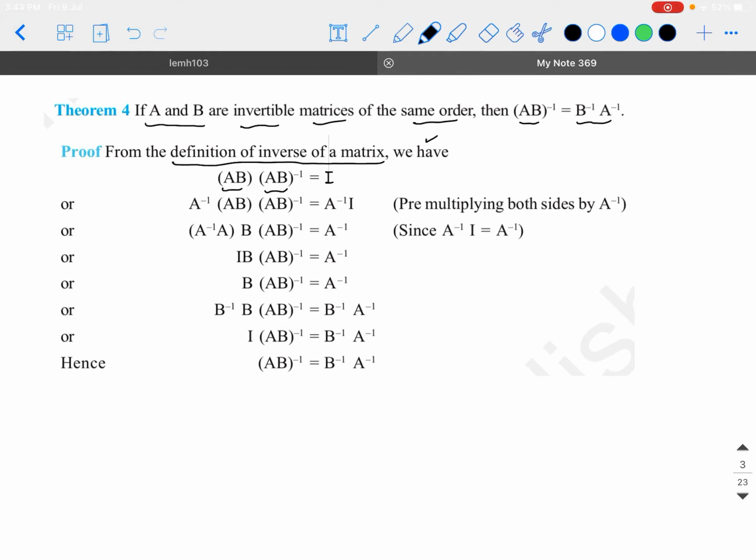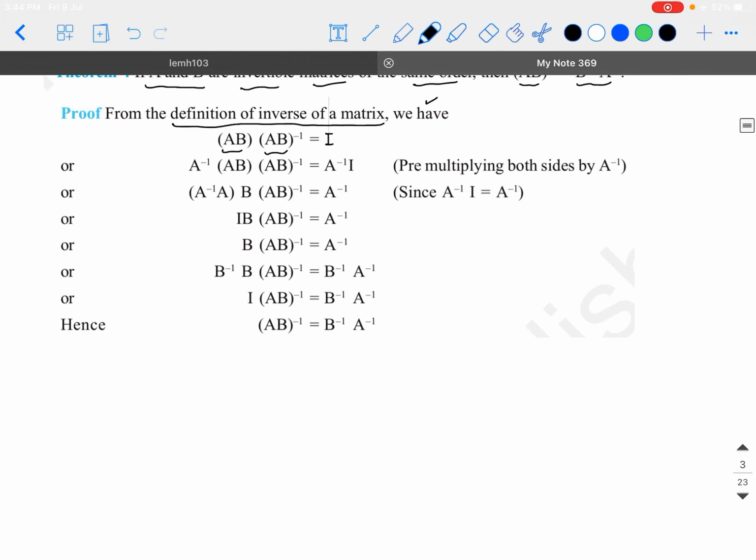Our job is to prove that AB's inverse is equal to finding B inverse separately, A inverse separately, and multiplying them together. So AB into AB inverse is equal to I. Pre-multiplying both sides with A inverse, what are we going to get?